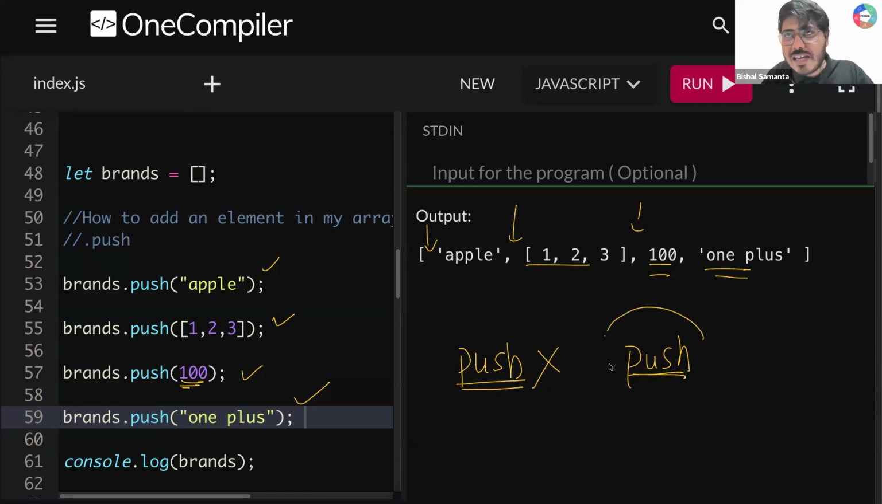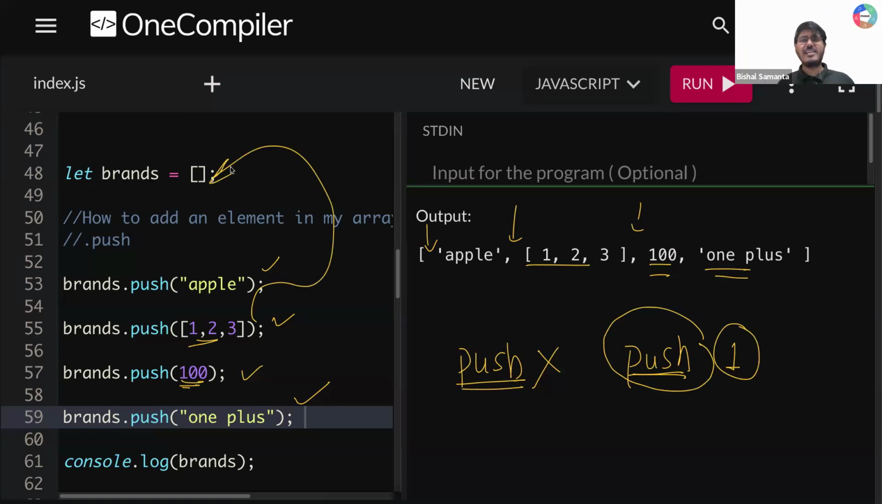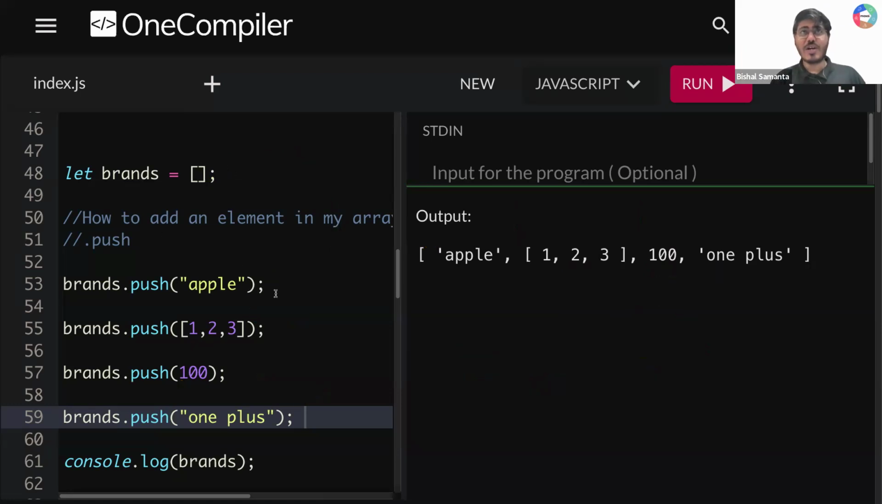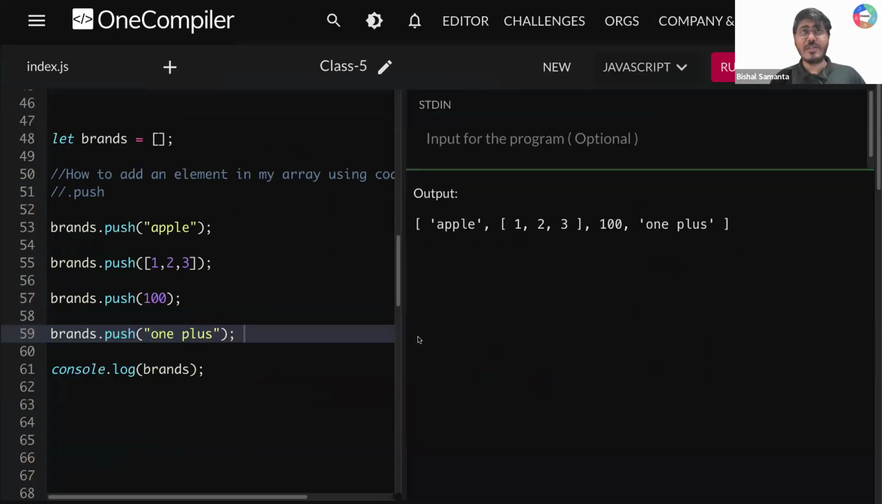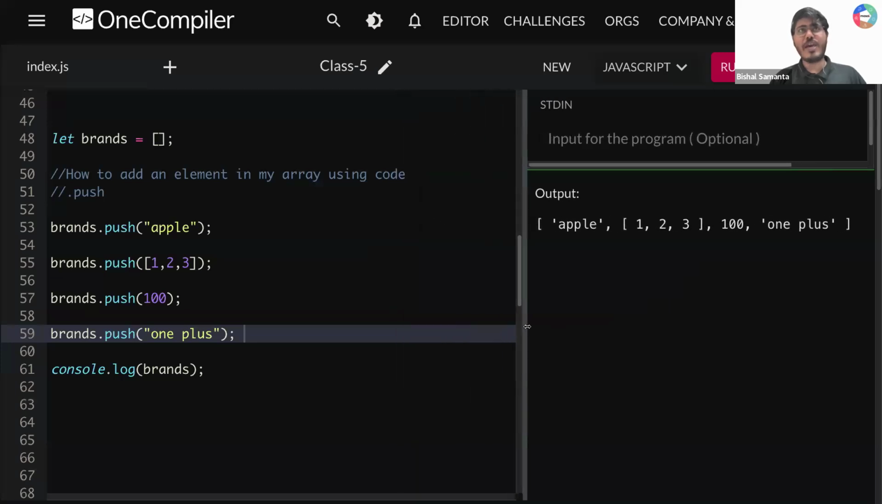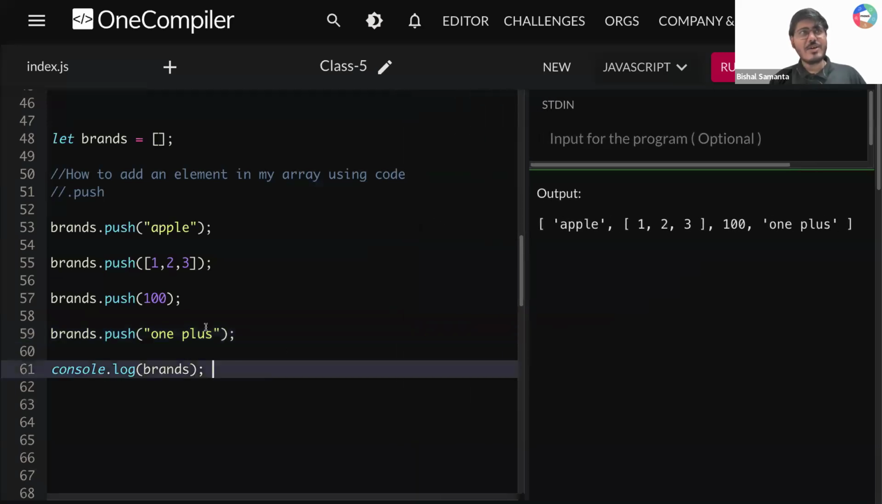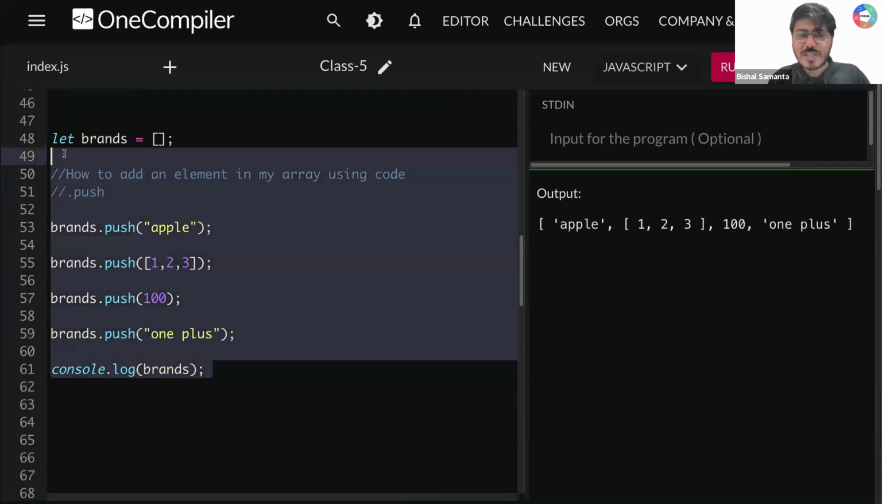Is this part clear to everyone? Can you quickly type one? Very simple. Push will take a single element and add the element at the end of your array. Right? And you can add any element that you want. Done? Sorted? Super clear? Can you quickly confirm? Are you enjoying? Okay.